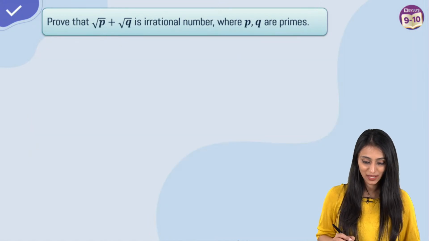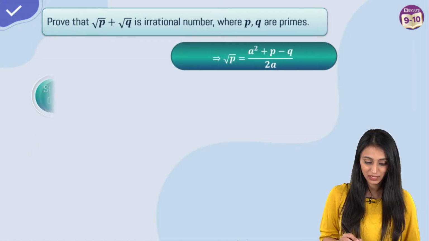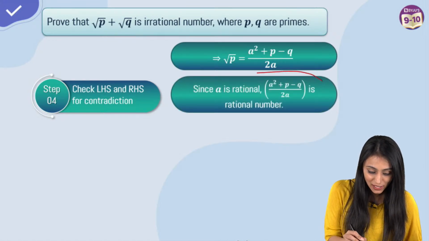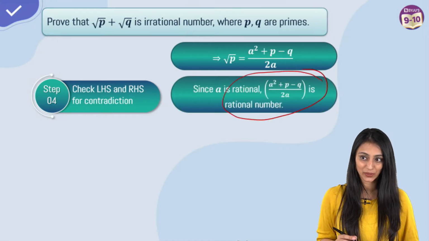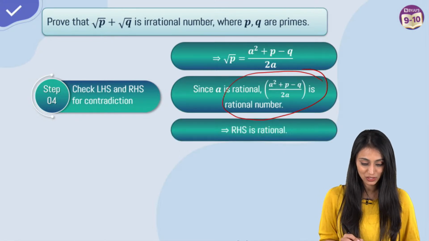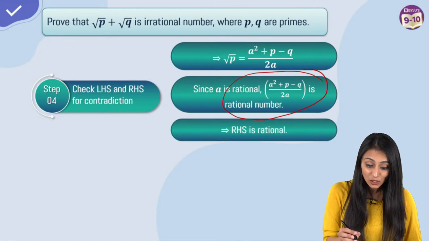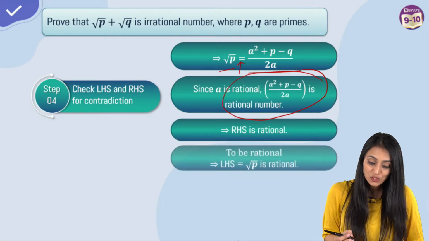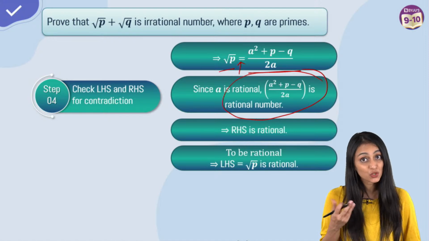Awesome. Let's move ahead. So here, this is the step that we were getting. Now, we know that A is rational, right? So this entire expression is a rational number, right? P, Q, they all are rational, everything. So RHS is rational. Now, if RHS is rational, there is an equal to sign, so LHS should also be rational in that case. That means root P should be rational.